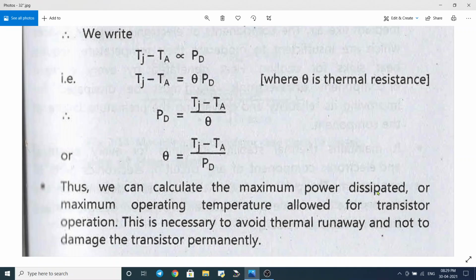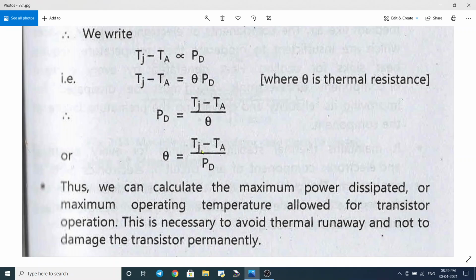Means we can calculate the maximum power dissipated or the maximum operating temperature, either this or this, because theta for the material is fixed, the material of which the transistor is made, and the ambient temperature is also known, the room temperature or the temperature at which the transistor has been operated.